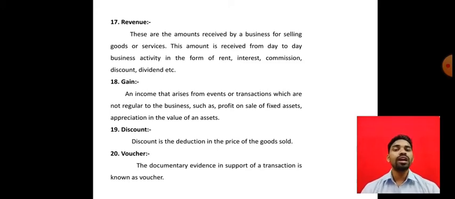It means, after 5 years or after 3 years, the business is going to sell its fixed assets, and on that they are getting a profit or revenue. That is considered a gain, because selling fixed assets is not a regular activity in the business. So the profit after selling fixed assets is nothing but a gain.